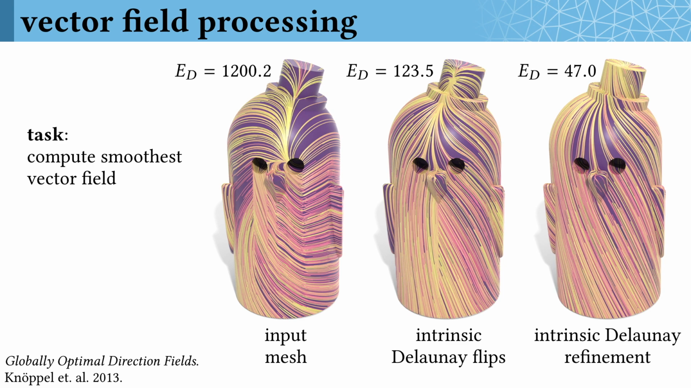Again, here's another vector field problem where we're simply looking for the smoothest vector field on a surface. Running the exact same field generation algorithm on a good intrinsic triangulation yields a vector field which is visibly much smoother and quantitatively has much lower Dirichlet energy.